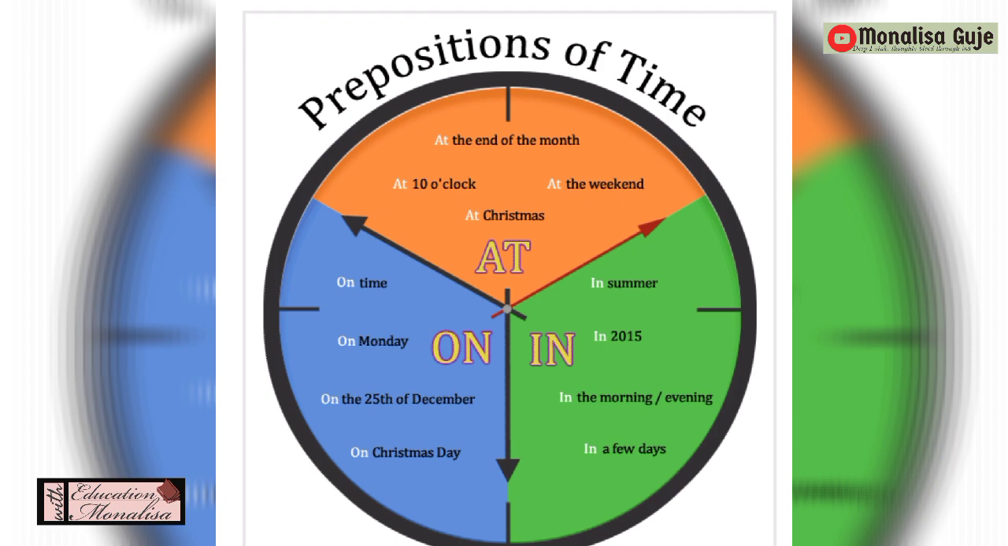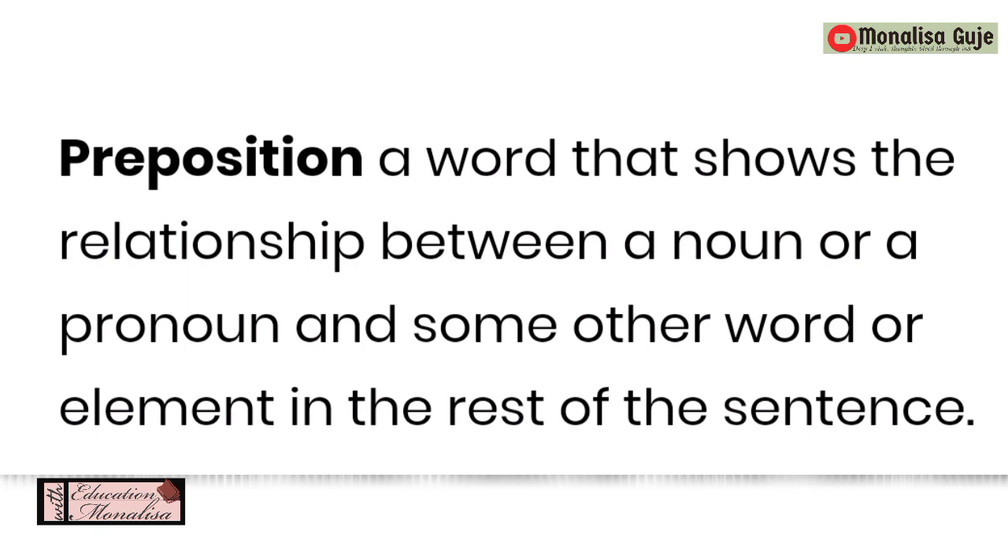So take out your notebook, write the date, write the topic's name, and copy the definition. Preposition: a word that shows the relationship between a noun or a pronoun and some other word or element in the rest of the sentence. So this is what you have to copy neatly. After you finish this, you will be writing the list of prepositions, the words given. If you want to draw the picture for the same, you can do it so you can understand it well,